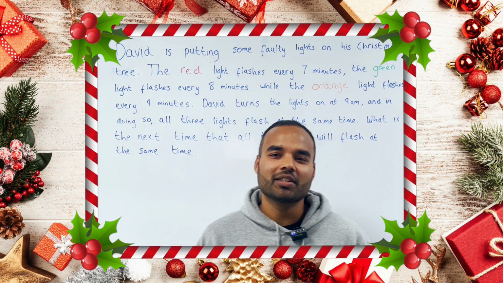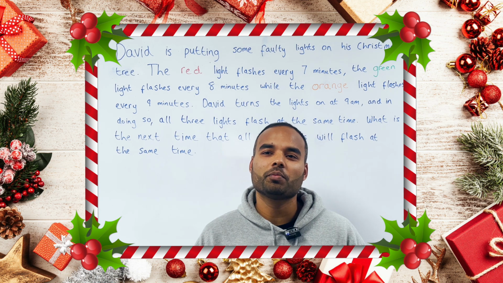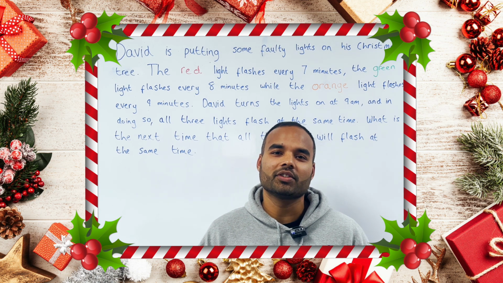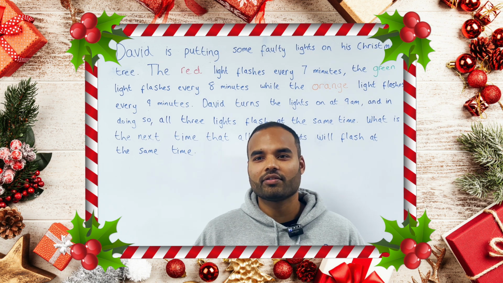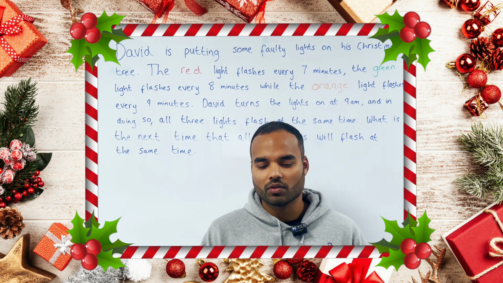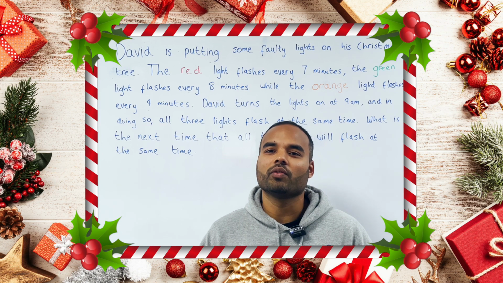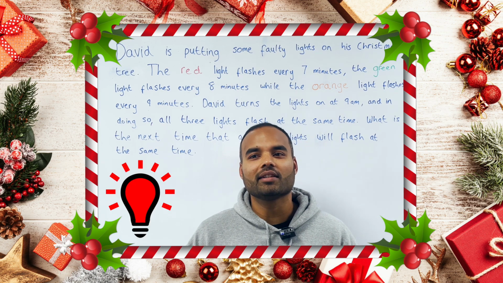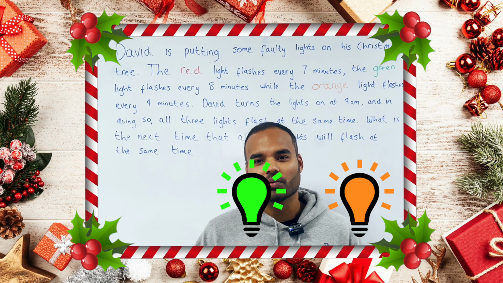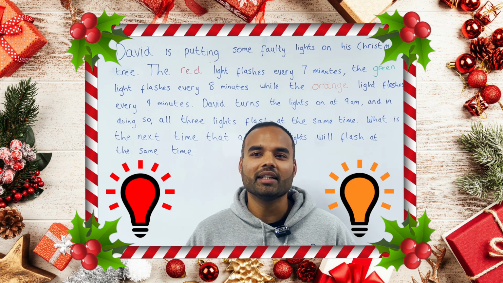Hello everyone, we've got a Christmas styled question. David is putting up some faulty lights on his Christmas tree, and there are 3 different coloured lights on this set of lights. We've got a red light which is flashing every 7 minutes, a green light which is flashing every 8 minutes, and an orange light which flashes every 9 minutes.